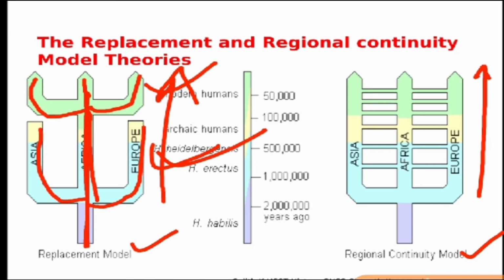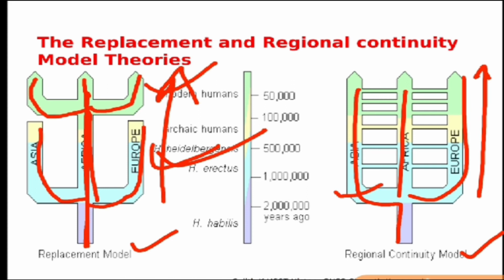Second is the regional continuity model. Here the first man appeared in Africa and he spread to different parts of the world, Asia, Africa and Europe, and he evolved at a different rate in these parts itself. It means he was not replaced by any other man.